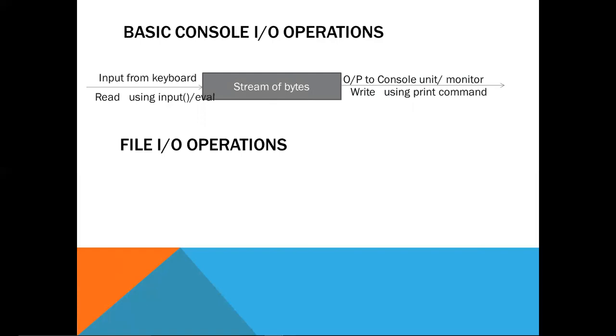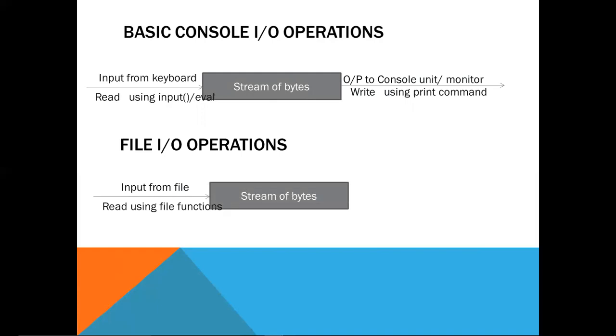In this case, the input will be taken from the file, so the file will work as the input device. Now we will operate on these inputs. We will find the maximum, or whatever changes you want to make. Suppose you want to increase the marks, we will increase the marks. This will all be executed by the interpreter; the statements we write inside the function will be executed by the interpreter. So at last we will get the output.